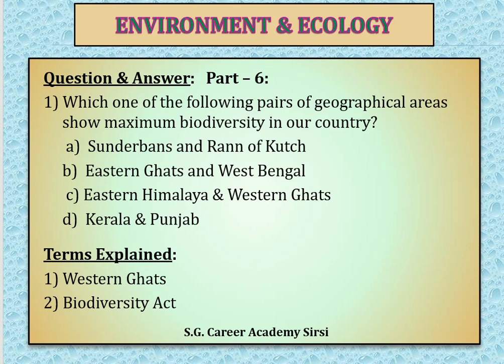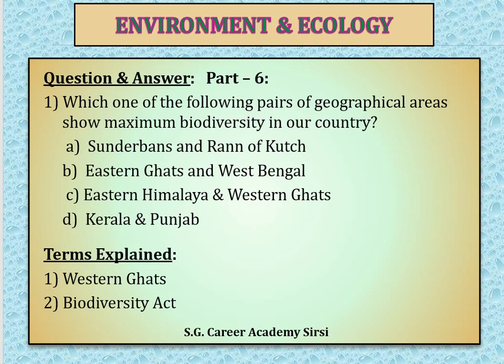B. Eastern Ghats and West Bengal. C. Eastern Himalaya and Western Ghats. D. Kerala and Punjab. So, which is the answer? Here, the maximum biodiversity is in Eastern Himalaya and Western Ghats. C is the answer for this question.